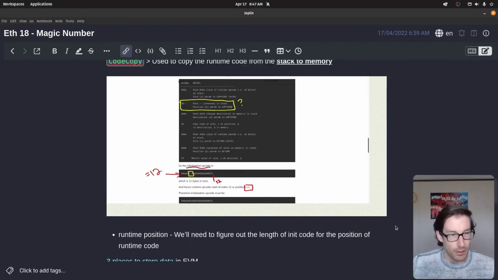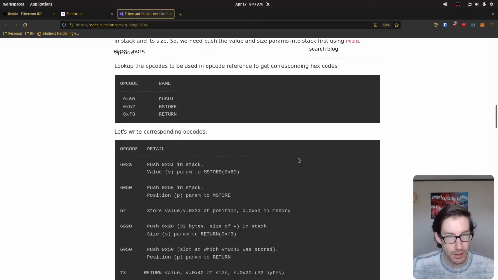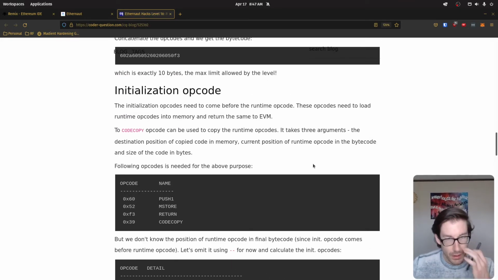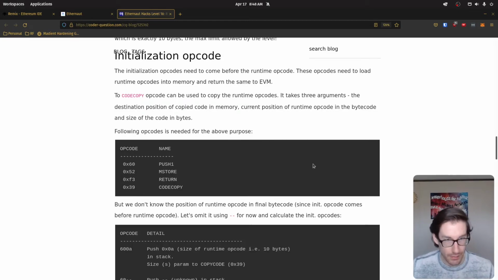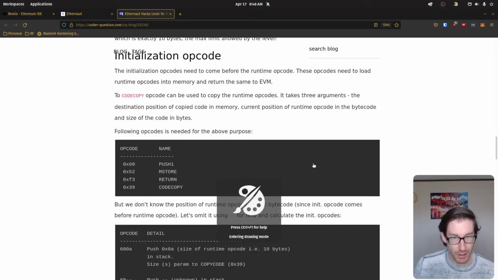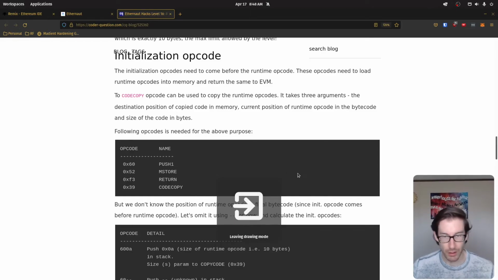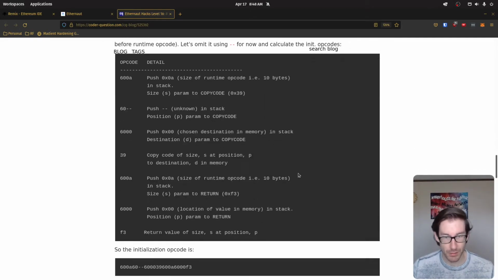Okie dokie. So with that being stated, let's jump into their explanation and talk through their initialization piece. You can see that they've stated at the very top that the opcodes we're going to need here are these. We're going to need code copy, which encompasses many of what you're seeing here. And that's what we'll talk through as we walk through their logical explanations.